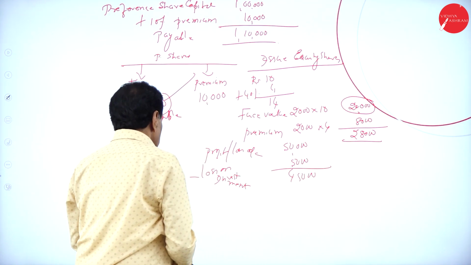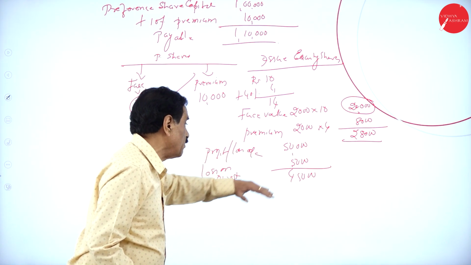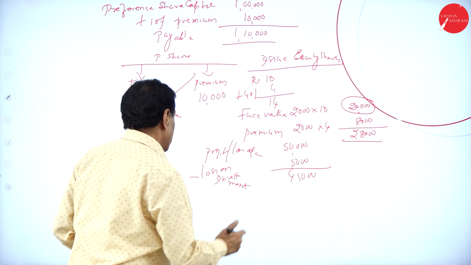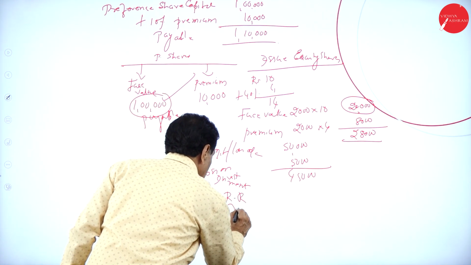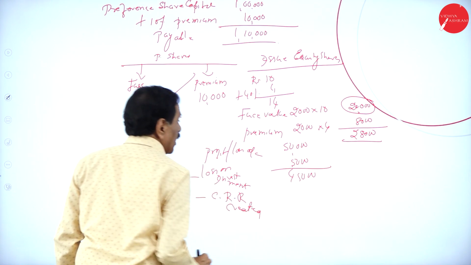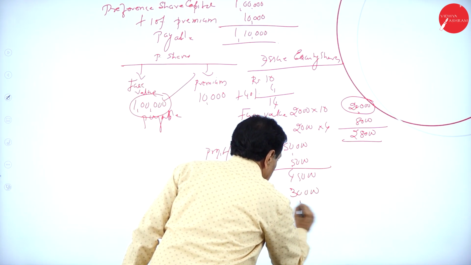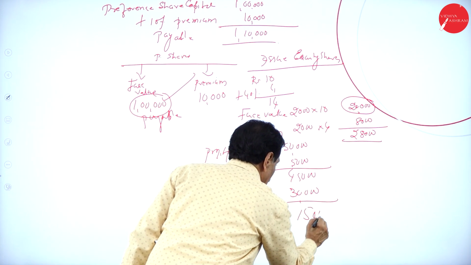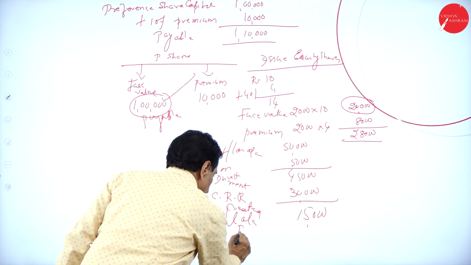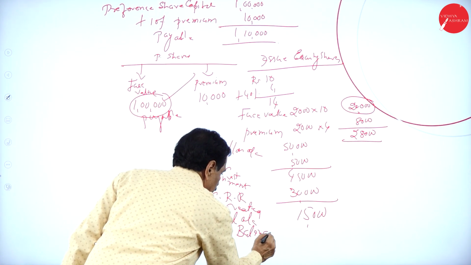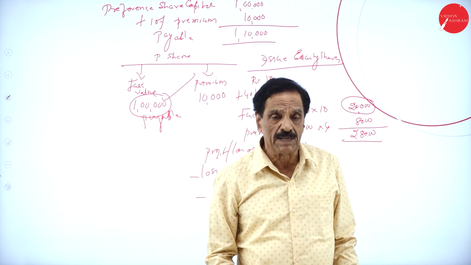Minus the CRR created, 30,000 taken. The profit and loss account balance is the balance available. So how much is available? Only 15,000 is available.